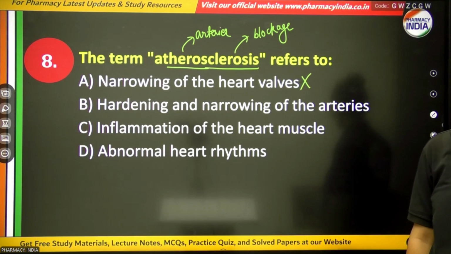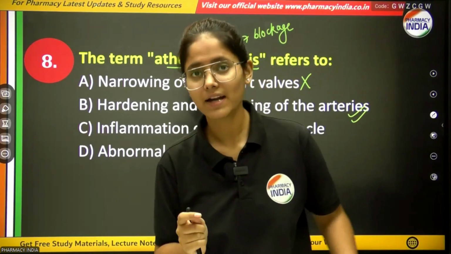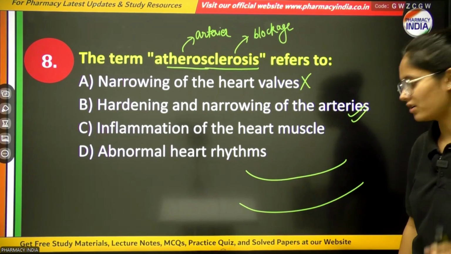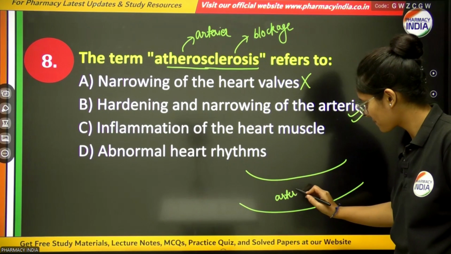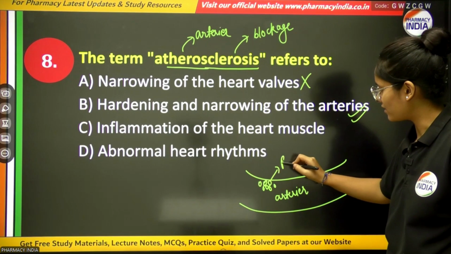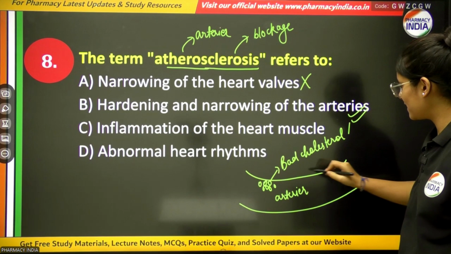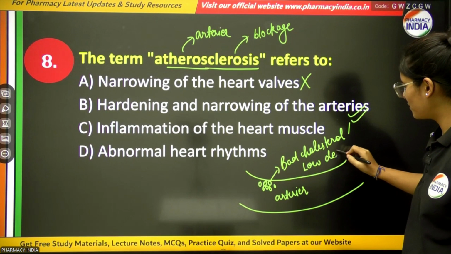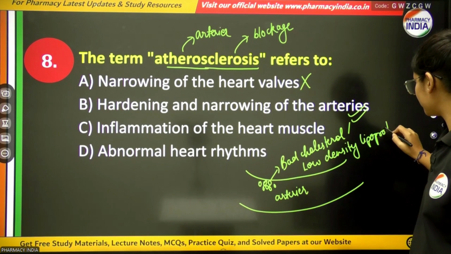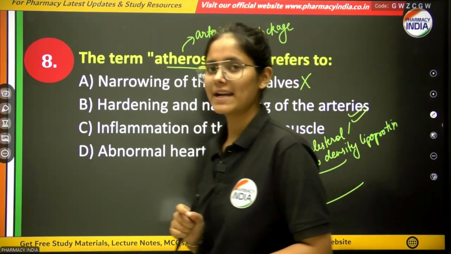This will be your correct option, because in arteriosclerosis, low density lipoproteins, that is bad cholesterol, get accumulated on the inner wall or outer wall of the arteries. This is bad cholesterol, which is also known as LDL, meaning low density lipoprotein. Due to this, the flow of blood gets blocked.